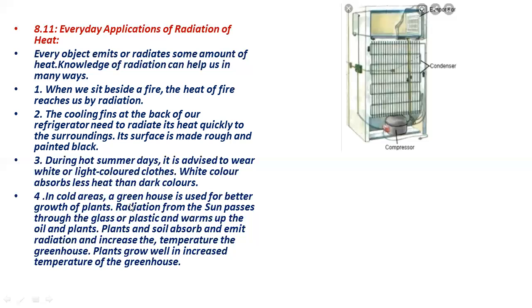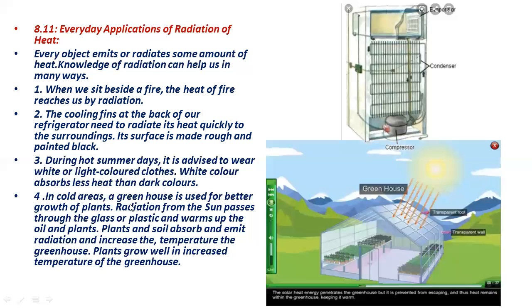In cold areas, a greenhouse is used for better growth of plants. Radiation from the sun passes through the glass or plastic and warms up the plants.